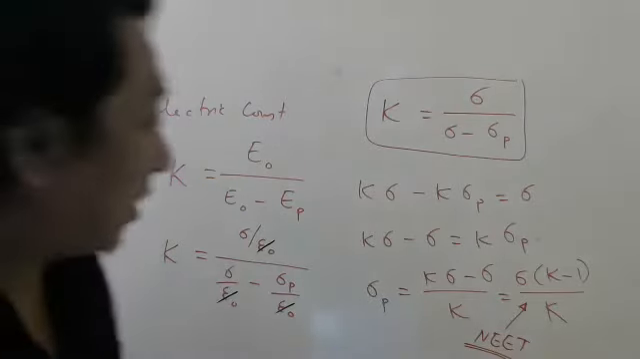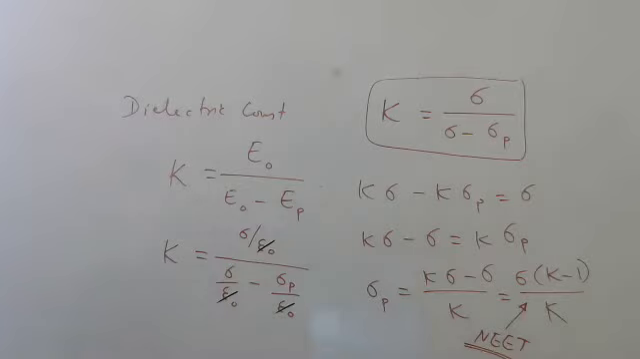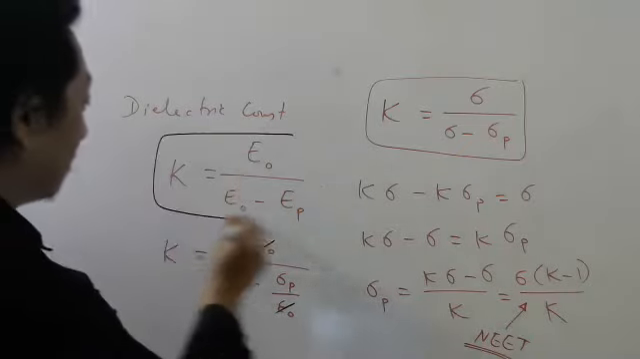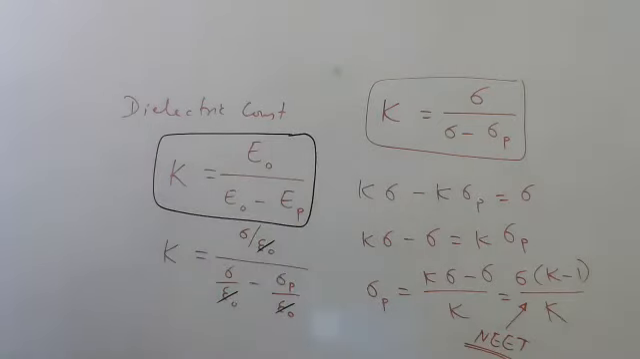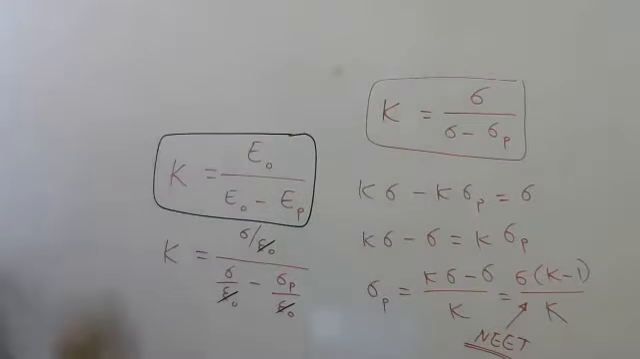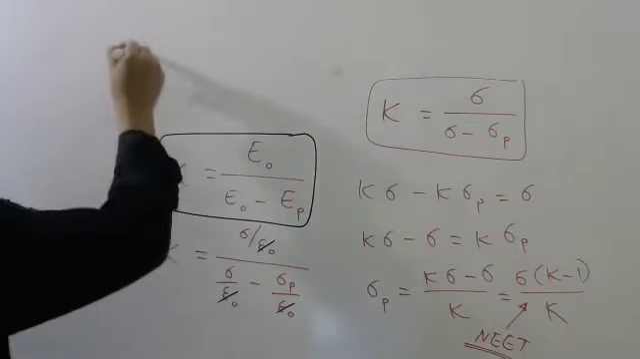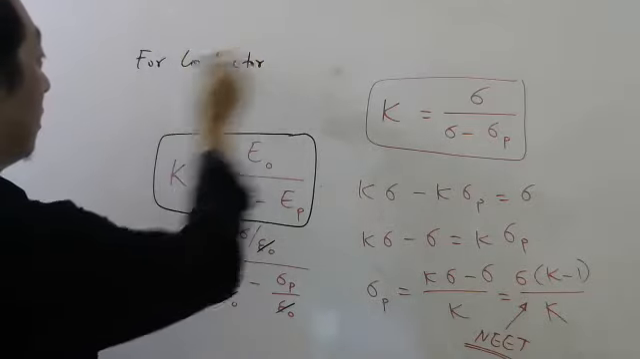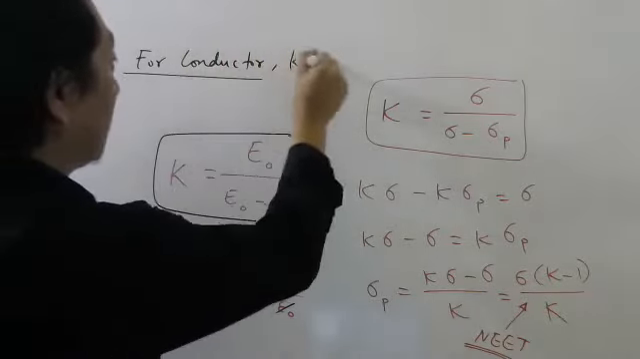Okay, let me wait for some time. Can anybody tell me, using this formula, what will be K for a conductor?